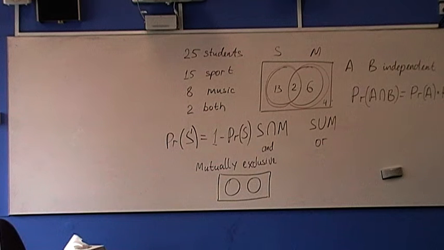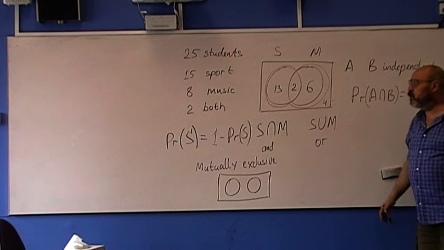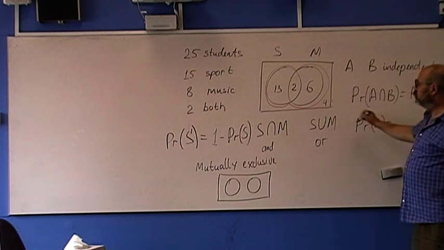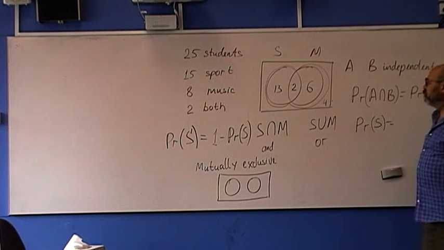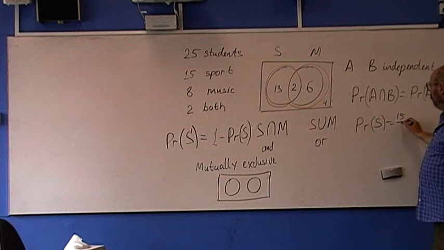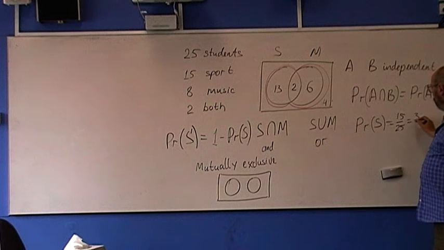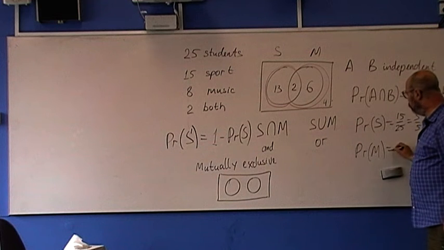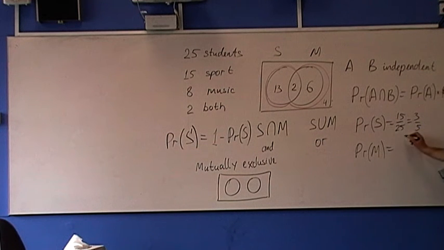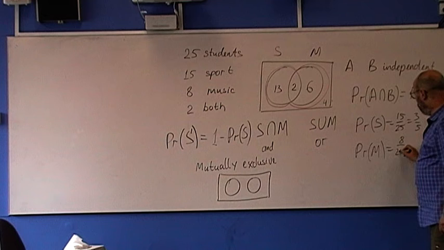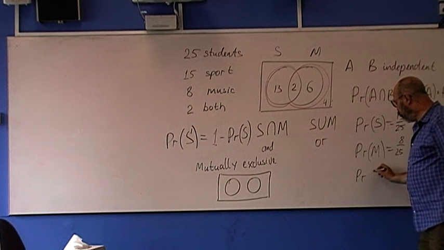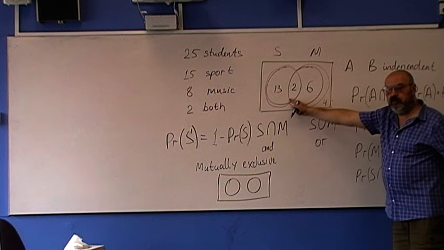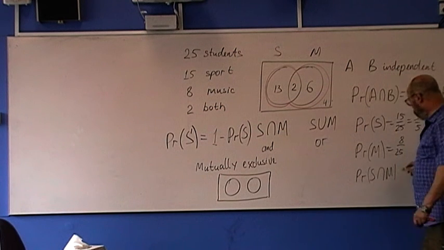Returning to this example, what is the probability of S? 15 out of 25, which simplifies to 3/5. Probability M is 8 on 25. What is the probability of the intersection? 2 on 25.